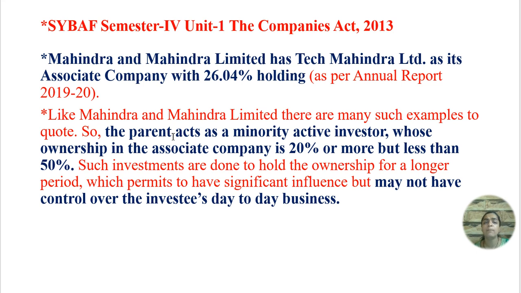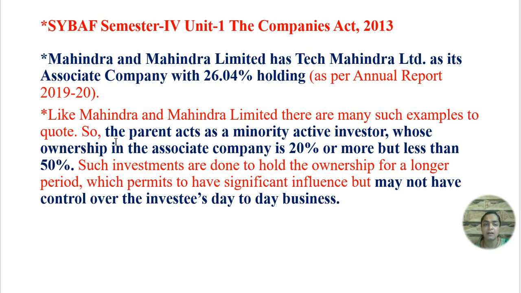The parent company is holding more than 20% but less than 50% of shareholdings in the associate company, so Tech Mahindra will be called an associate company.